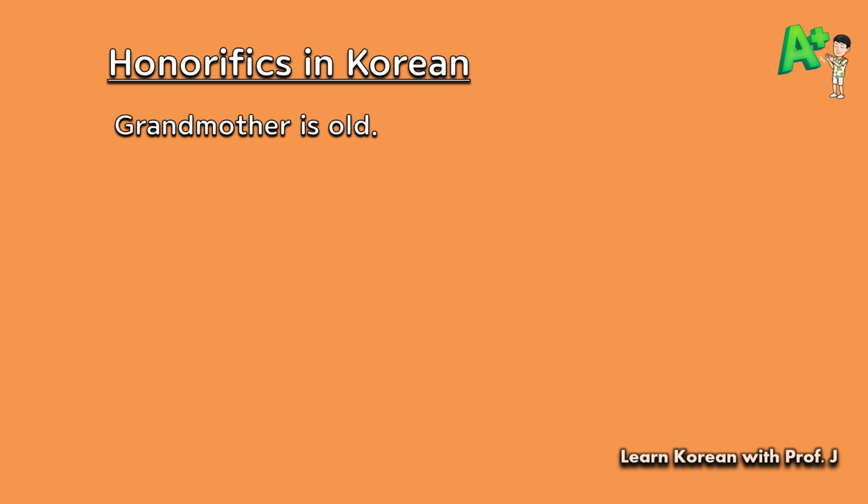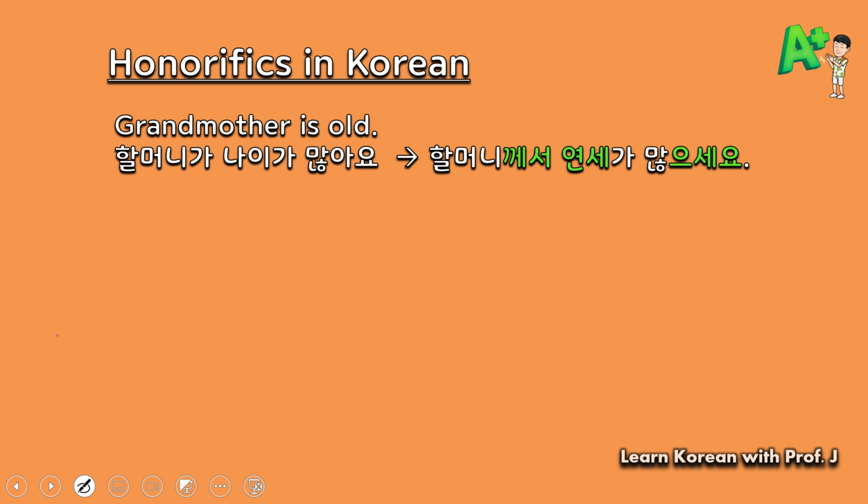How would you say this sentence? Grandmother is old. Instead of saying 할머니가 나이가 많아요, you need to use 할머니께서, the honorific particle, 연세가, the honorific form of the word, and 많으세요. You need to use the 으세요 form because the subject is 할머니, who is old.